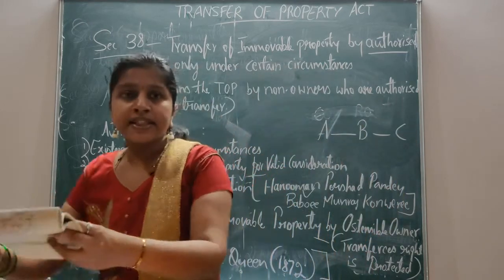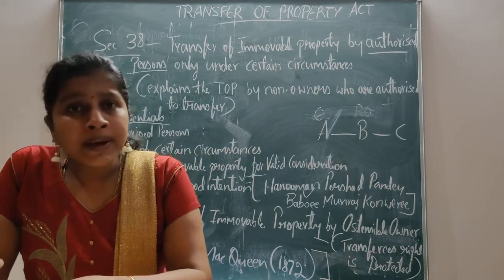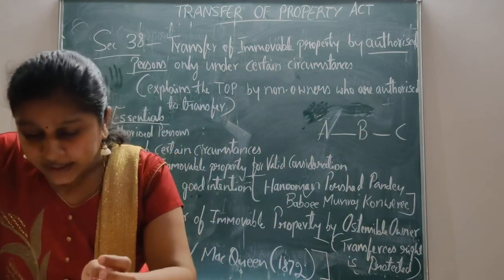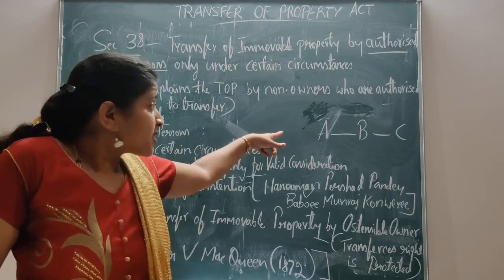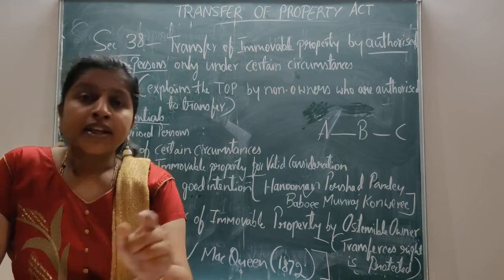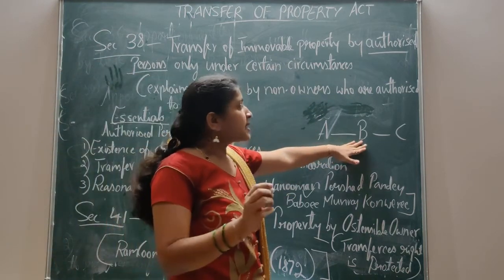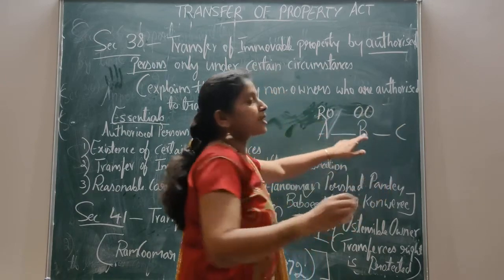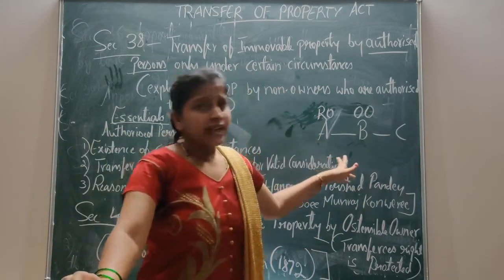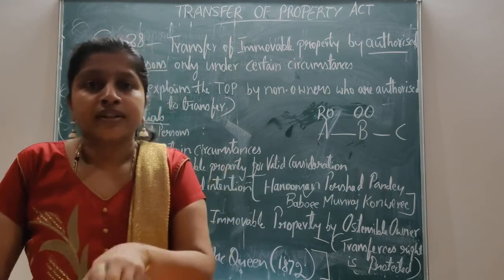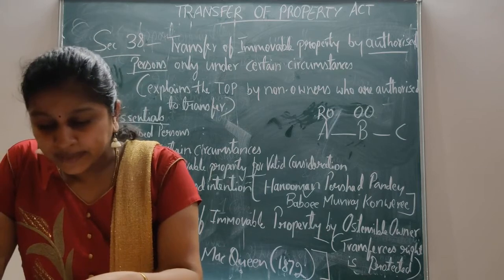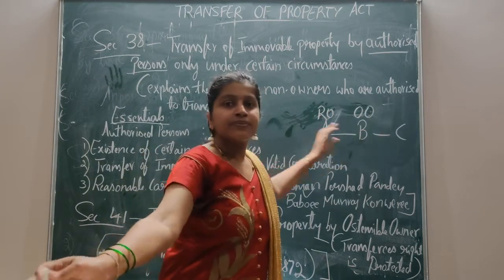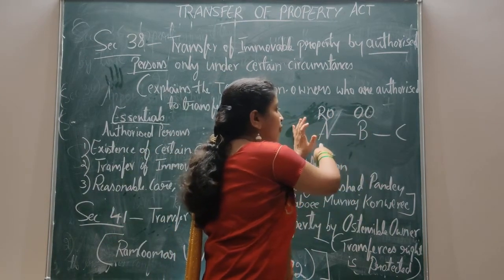Here there are three parties, A, B, C. The property is owned by A. In this illustration, A is the real owner, and B is the ostensible owner, allowed by A to appear as the owner in the eyes of law and the public. Taking advantage of this, B sells the property of A to C.